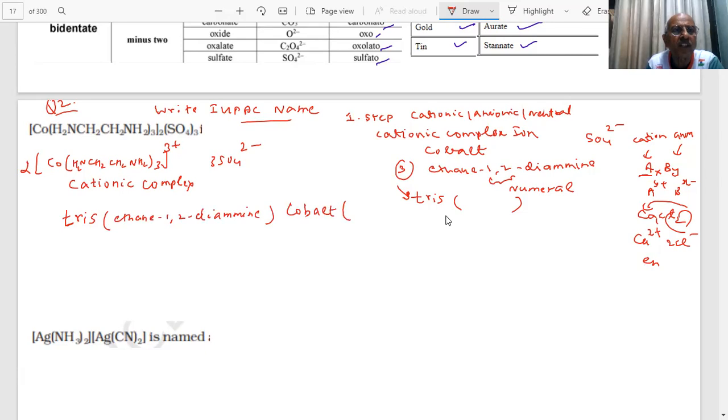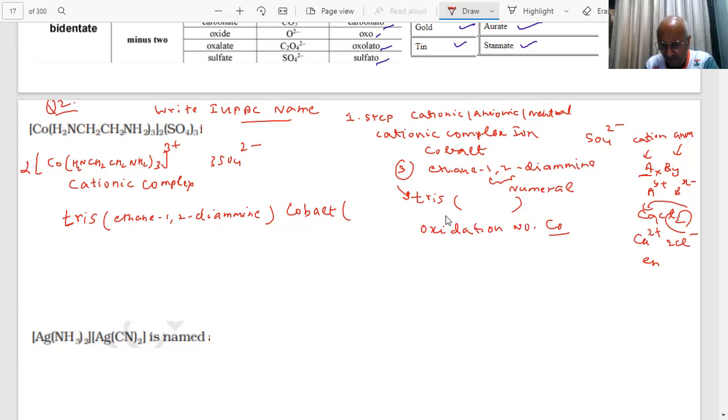We have to find the oxidation number of the cobalt. What is the oxidation state of the cobalt? Find the oxidation number of cobalt. What is the oxidation number of cobalt in this compound, student? I'm finding, sir.